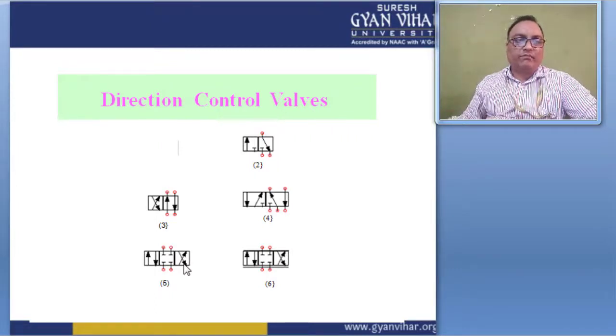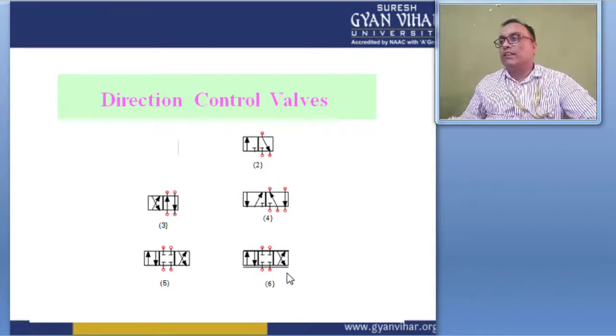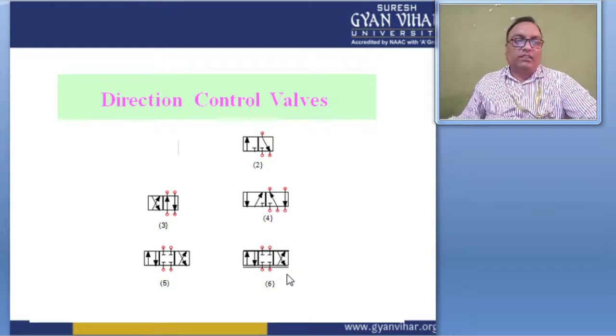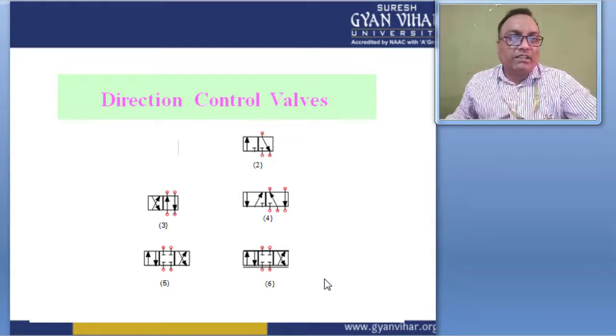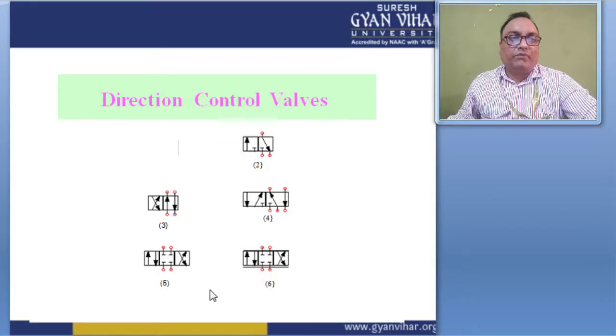The fifth and sixth symbols are both the same type, with one difference: this straight line shows whether the pneumatic valve is variable or not. These types of symbols give the different positions of the direction control valves, right?